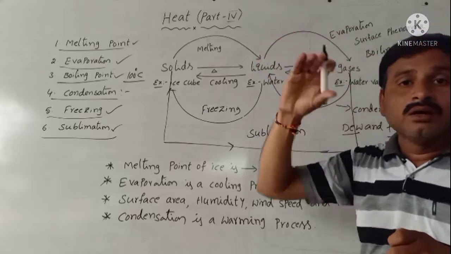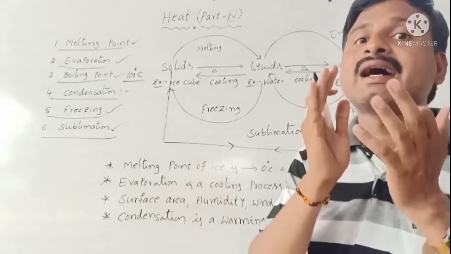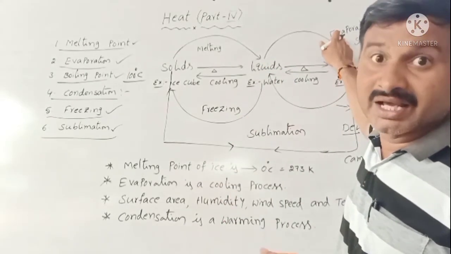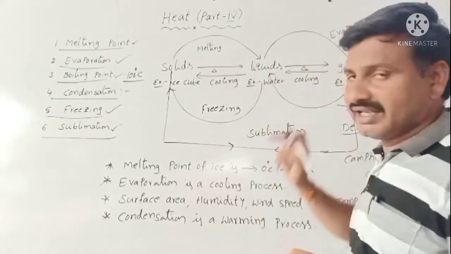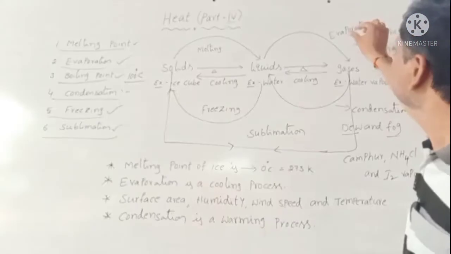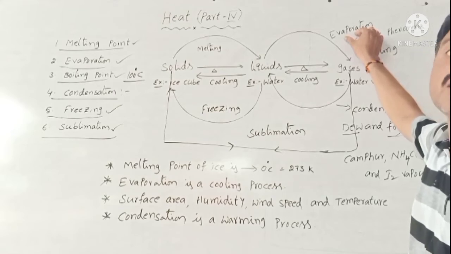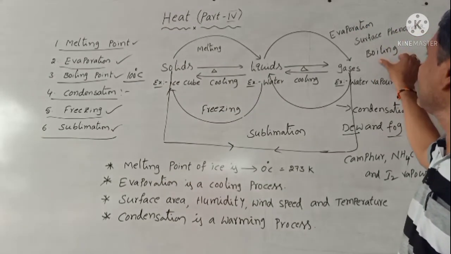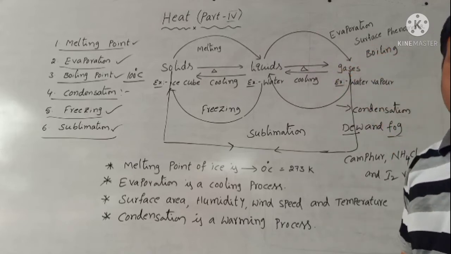Evaporation means evaporation that takes place below its boiling point. That means below 100 degrees Celsius, liquid changes to gas. It is called evaporation. At 100 degrees Celsius, liquid changes to gas. It is called boiling. You understand the difference between evaporation and boiling? Evaporation always forms below the boiling point. Exactly at the boiling point, 100 degrees Celsius, liquid changes to gas, and it is called boiling.